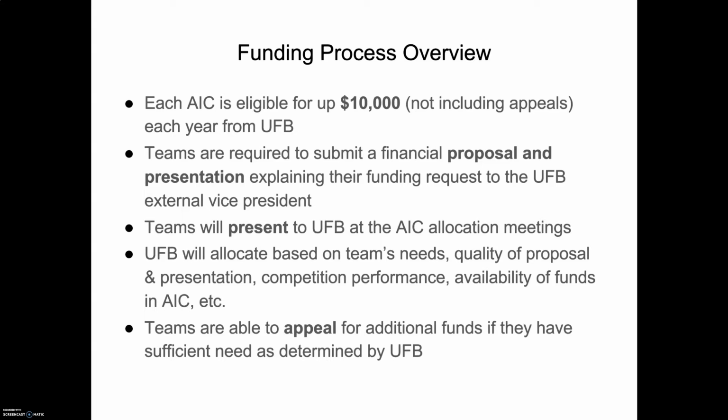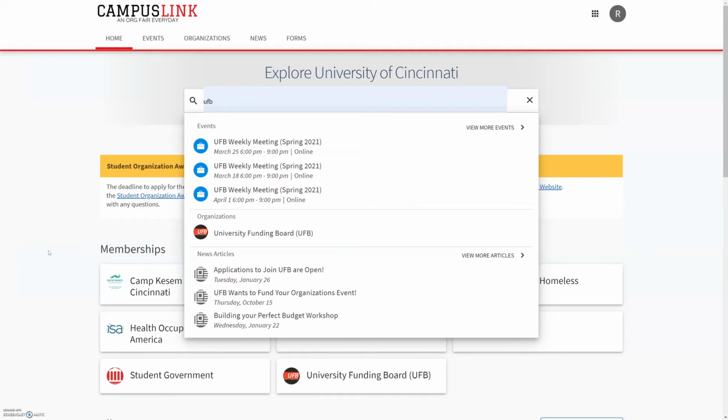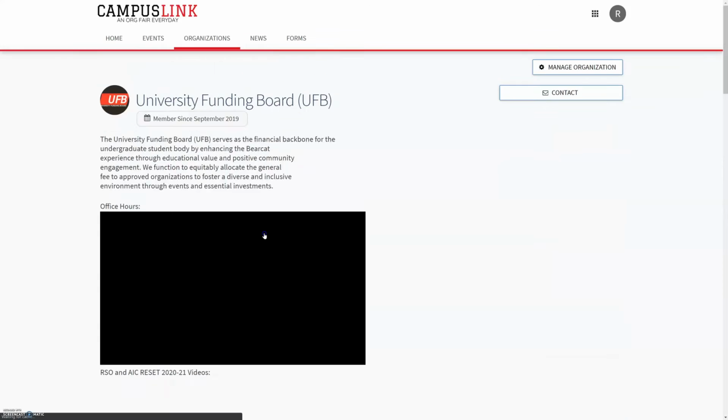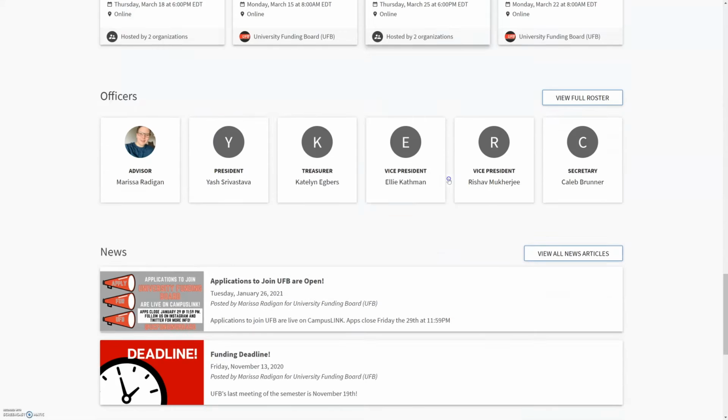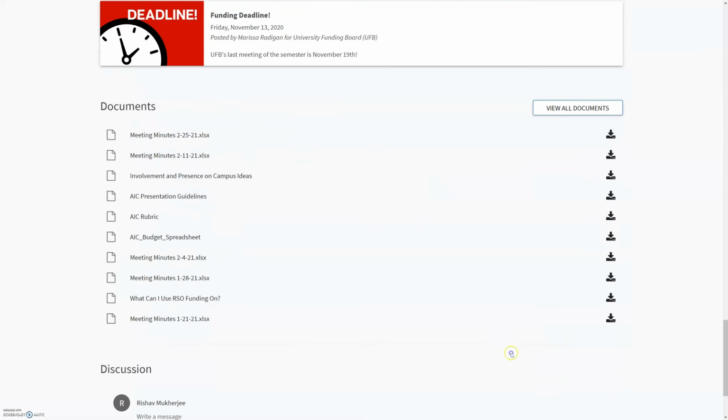Now, we will navigate to UFB's CampusLink page to show you where you can find all the important documentation that you will need to fully understand how to create a budget request. All of these documents can be found on UFB's CampusLink page, so I'll navigate there now. On the page, you have to scroll to the very bottom to find them. So here we have all of our documents, and then we'll click on View All Documents to get the expanded view.